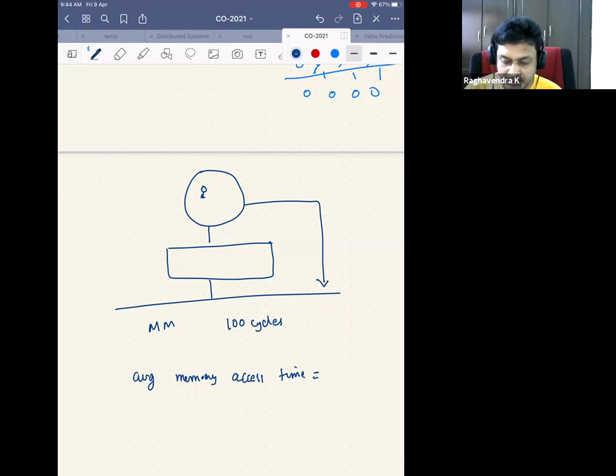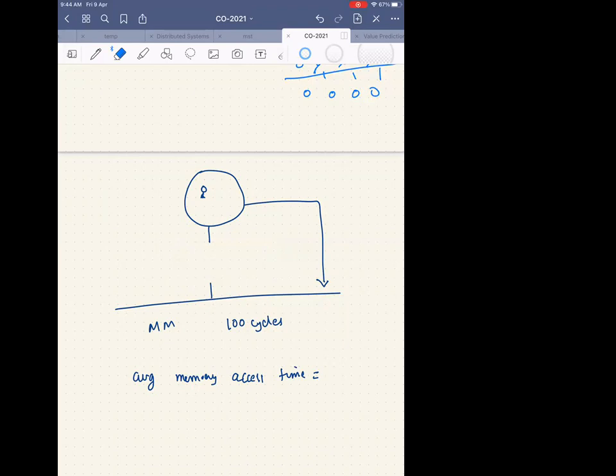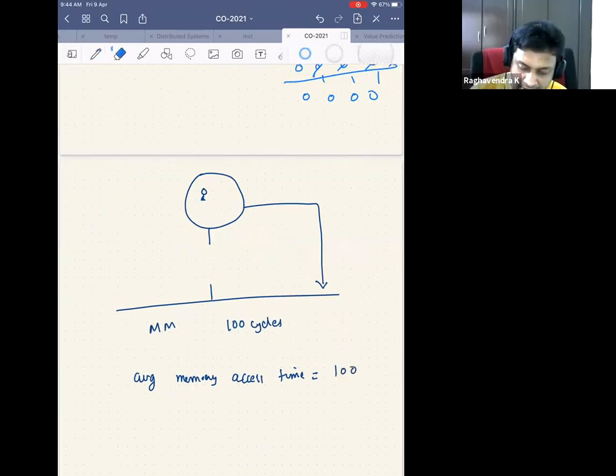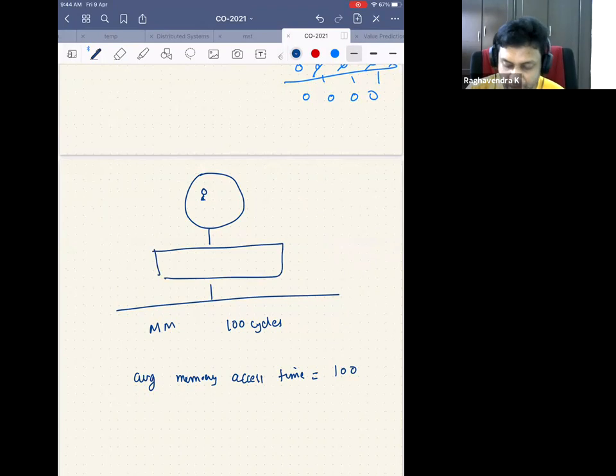Yeah, so let's say there was no cache. I'm always accessing the main memory directly. The main memory takes 100 cycles. What is the average memory access time? 100 cycles, right? Now I go to the cache first and then go to the main memory. Now my question is, what is the average memory access time?